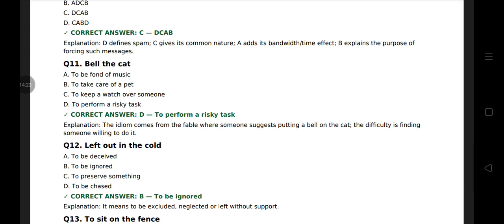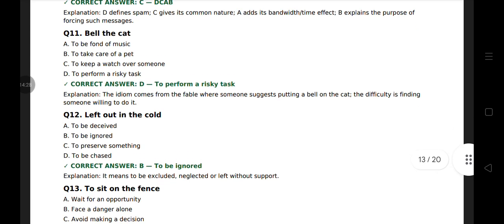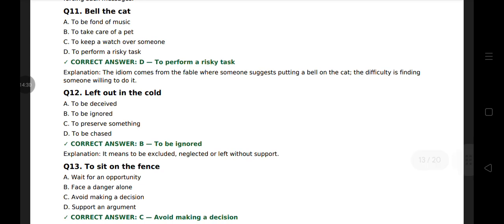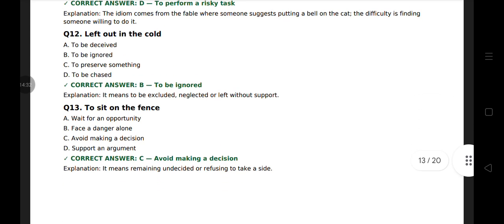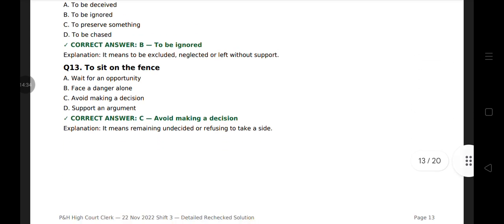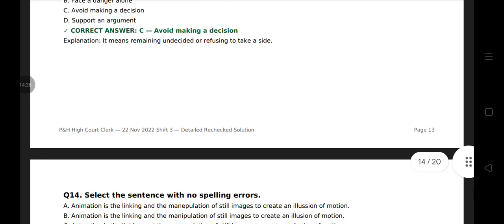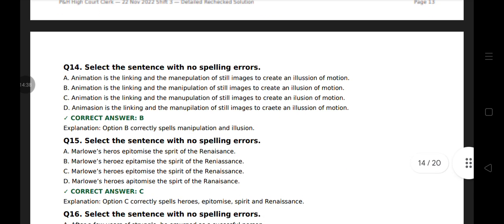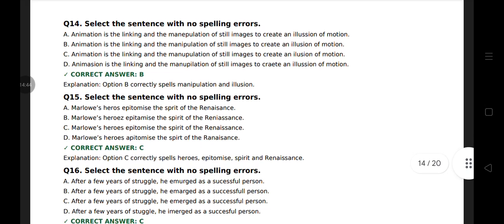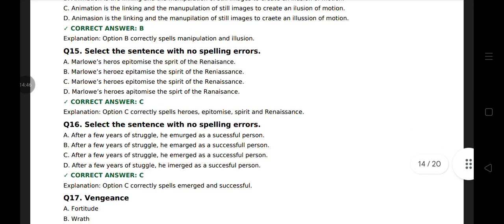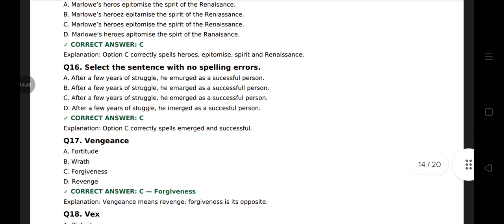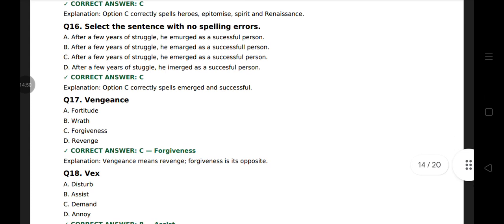You have to tell the meaning of the idiom. Bell the cat means to perform a risky task. Question 12. Left out in the cold means to be ignored. Question 13. To sit on the fence means to avoid making a decision. Question 14. Select the sentence with no spelling error. That is option B. Question 15. No spelling error, option C. Question 16. No spelling error, option C.